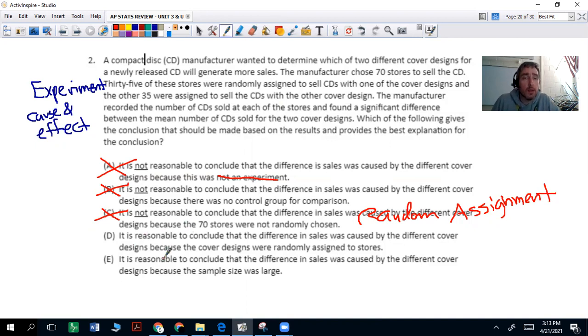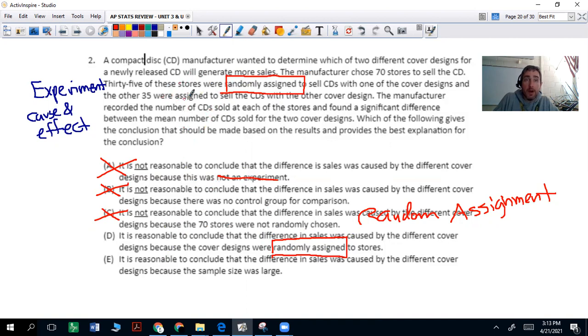Letter D. It is reasonable to conclude that the difference in sales was caused by the different cover designs because the cover designs were randomly assigned to stores. And that, my friends, is what we're looking for. We have that random assignment here. Stores were randomly assigned.